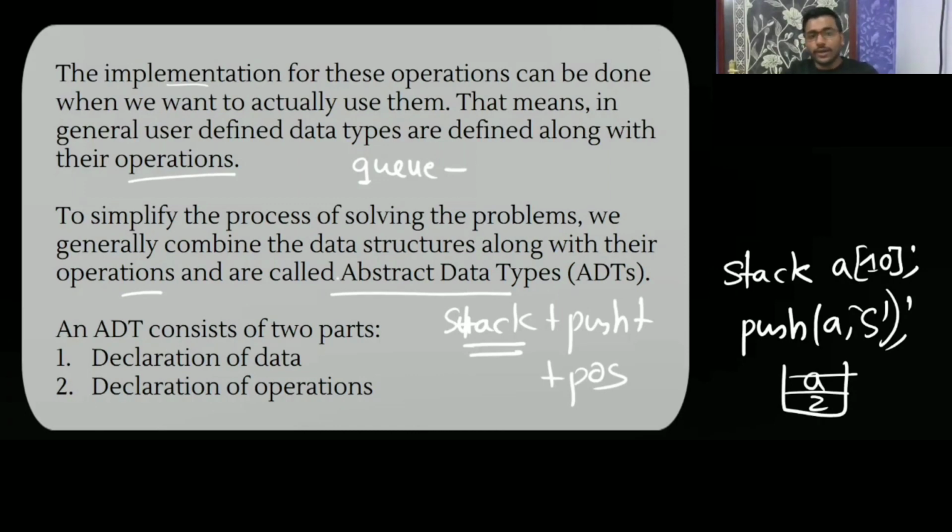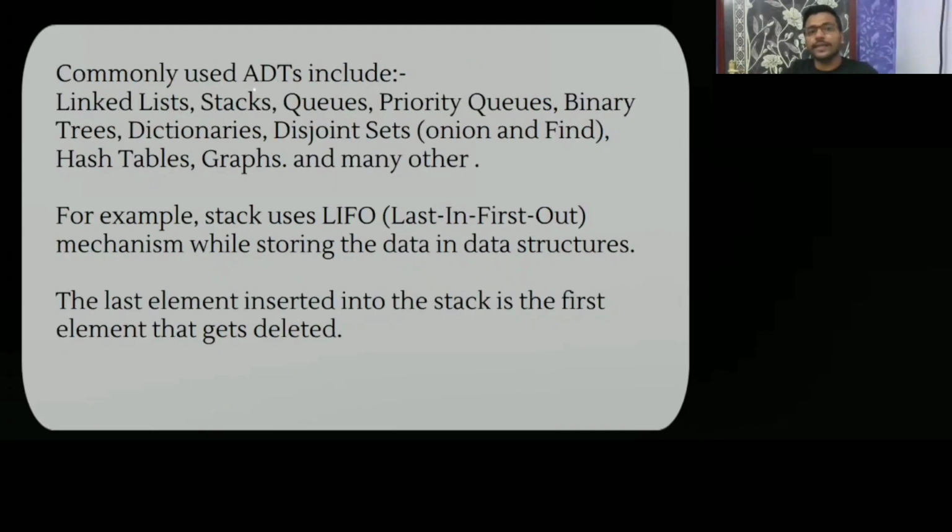An abstract data type consists of two parts: declaration of data and declaration of operations, meaning what operations it can do. Implementation we can do only when we actually want to use them. Commonly used abstract data types include linked list, stack, queue, priority queue, binary tree, dictionaries, disjoint set, hash table, graph, and many others.